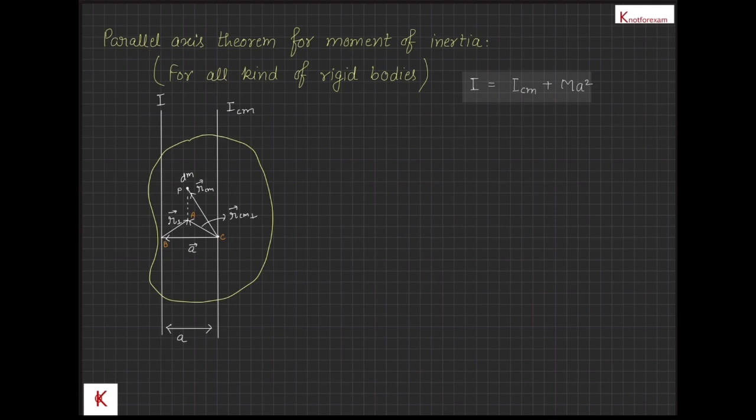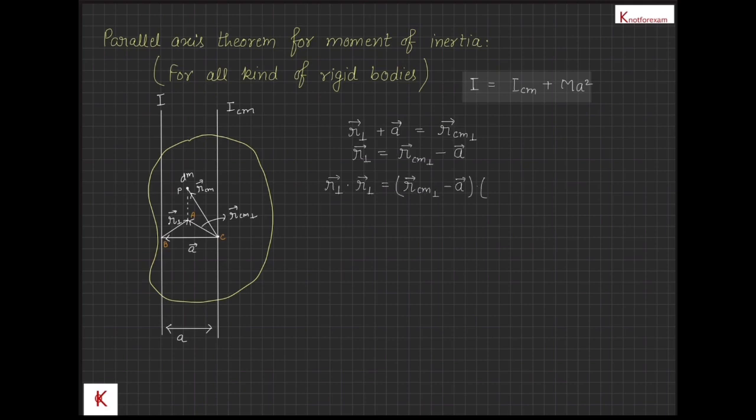Let the two axes be as shown in the figure and there is a general element of mass dm. If position vector of dm with respect to center of mass C is r_CM vector and its projection in a plane perpendicular to the axis is r_CM perpendicular vector, let A be the point of projection and with respect to point B on the parallel axis in the same plane, its position vector is r perpendicular. Then by vector addition, if you look at the figure, you will get that r perpendicular plus a vector is equal to r_CM perpendicular, or r perpendicular is equal to r_CM perpendicular minus a vector.